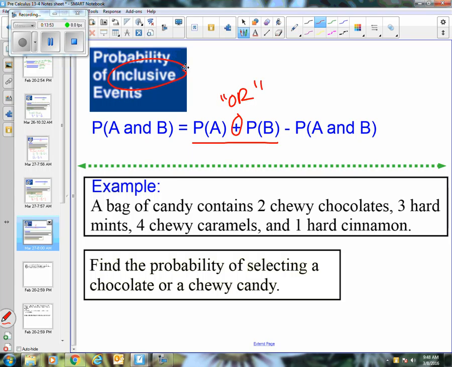But here's this extra part now. We subtract off what I would call the overlap, the things that are in both groups. So they're either A and B. Let me go back to my example I did before. If you are a basketball player and a lacrosse player, you would have been counted in the basketball rosters and the lacrosse rosters, and now you've been overcounted. We need to subtract off the overlap. So things that are inclusive means your choices belong to more than one group.